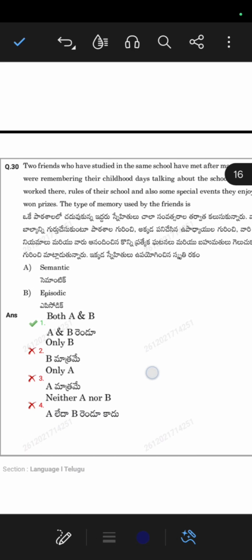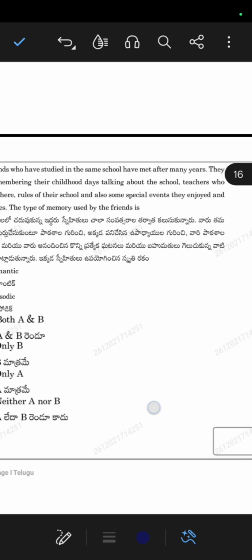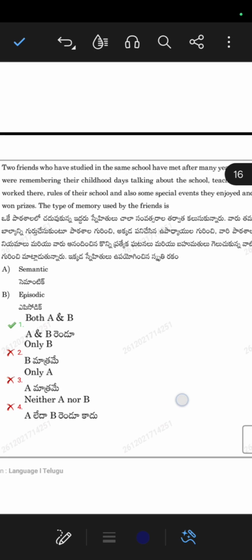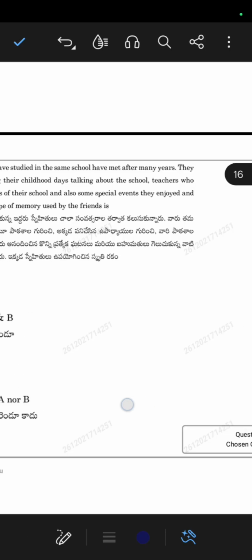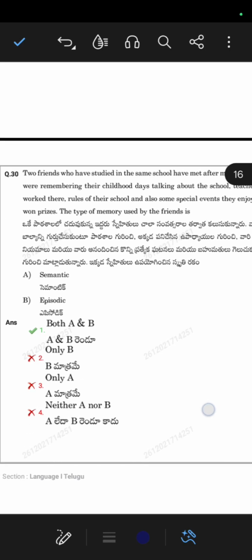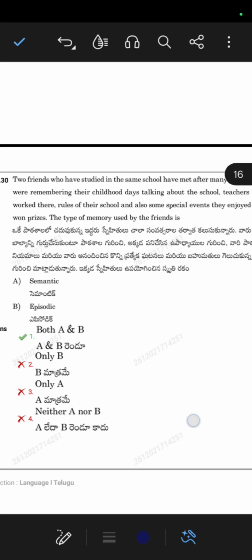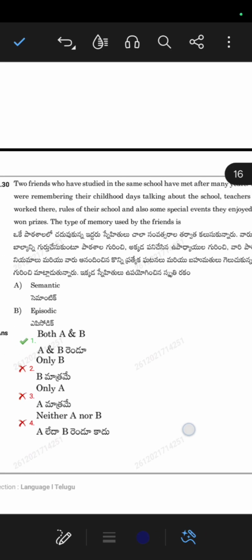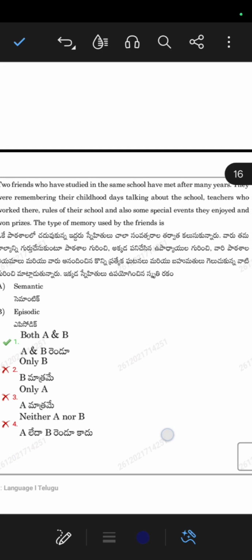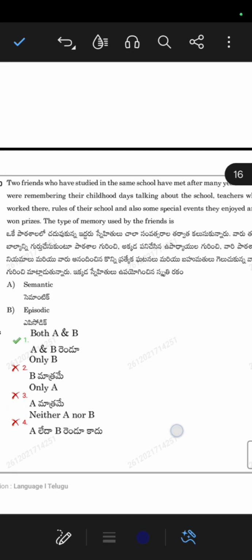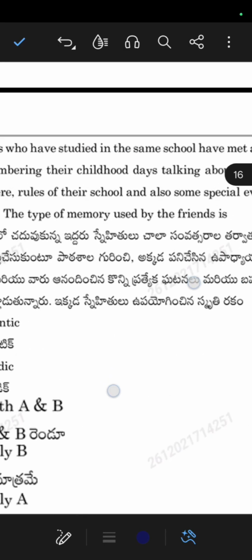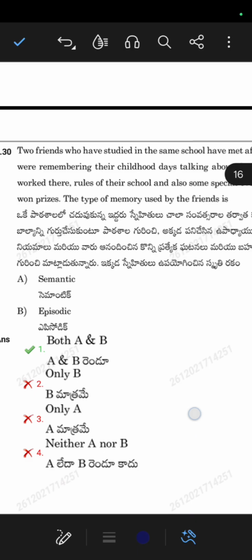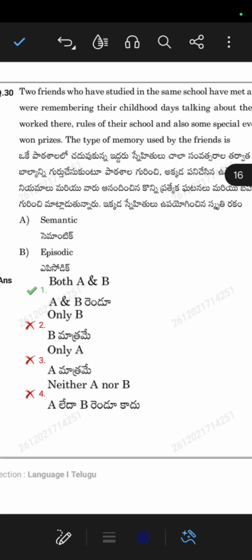Last question in this question paper, that is CDP, the 30th question. Two friends who have studied in the same school have met after many years. They were remembering the childhood days, talking about the school teachers, rules of their school, and so many special events they enjoyed and won prizes. The type of memory used by the friends is semantic or episodic. Both types of memories are there, semantic as well as episodic.